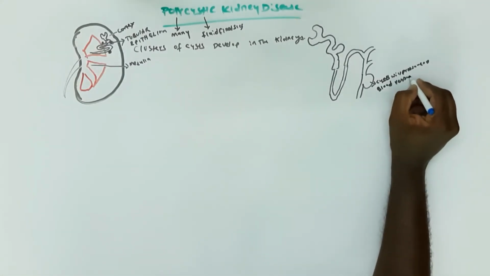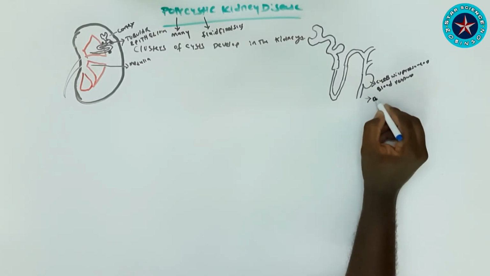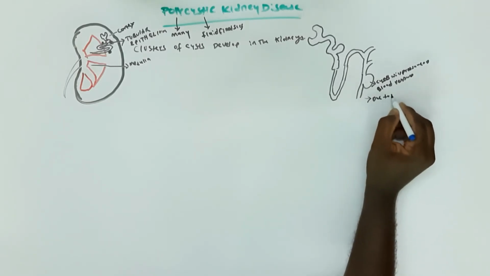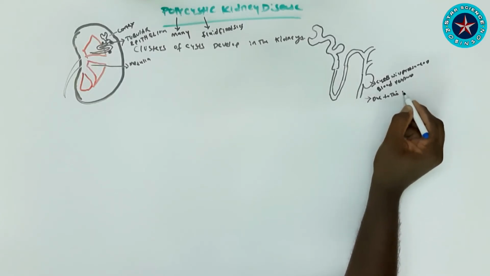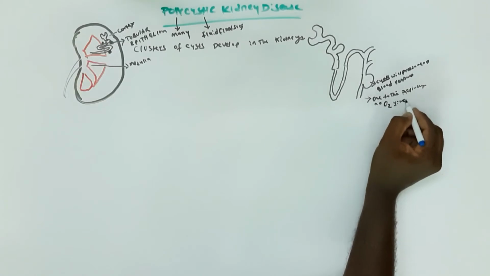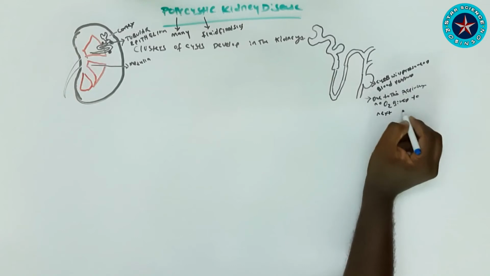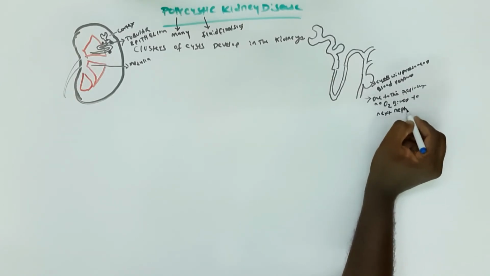Due to this, no oxygen is given to the next nephron, because the large cyst compresses the vessels which supply the nephron. Because of this, proper oxygen will not be supplied to the next nephrons.